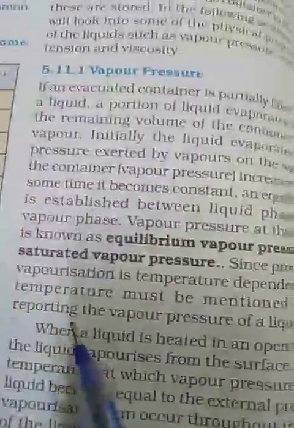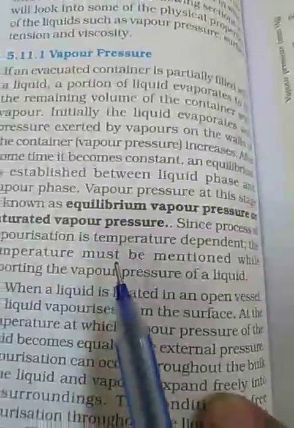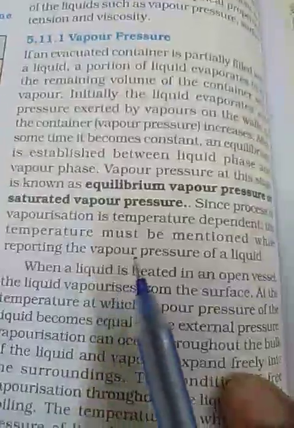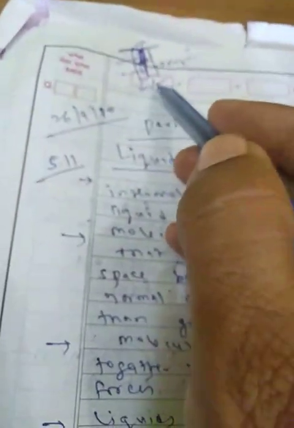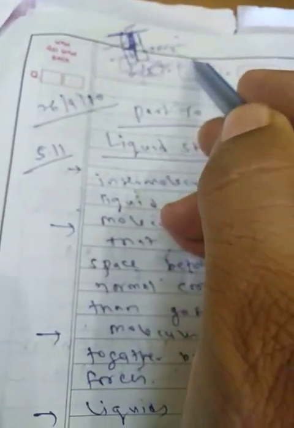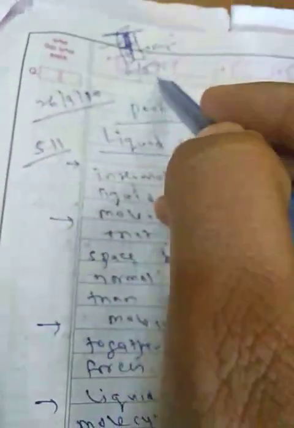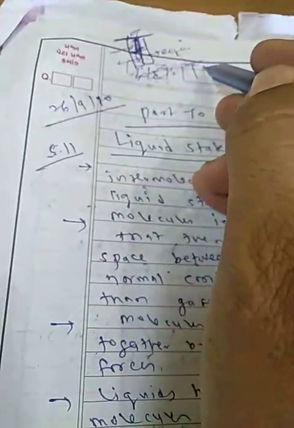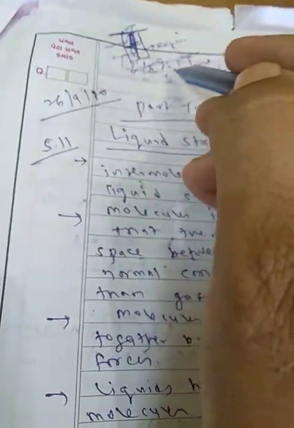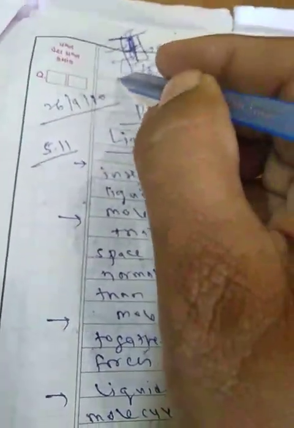Since the process of vaporization is temperature dependent, the temperature must be mentioned while reporting the vapor pressure of a liquid. See, if I am heating this container at 50 degrees or at 100 degrees, after 100 degrees water boils. So after 100 degrees I am giving continuous heat, and after 5 minutes I stop. So you have to mention the temperature also.